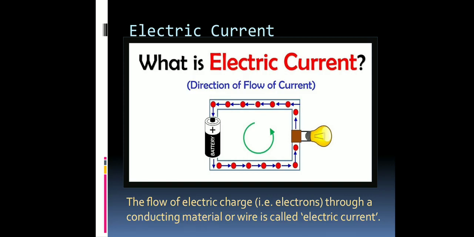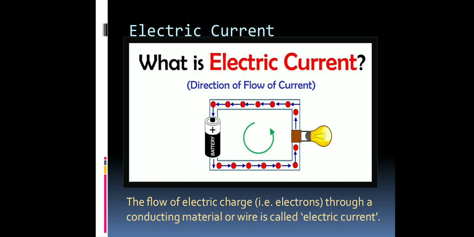And here it comes: the flow of electrons. Out of protons, neutrons, and electrons, only electrons are able to move. That's why electrons are responsible for the flow of electric current in any conducting material. So it is concluded that the flow of electric charges, and protons are also electric charges, but protons are tightly bonded with strong forces, so they are not able to move.